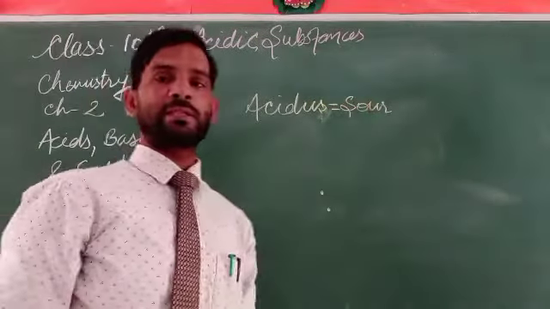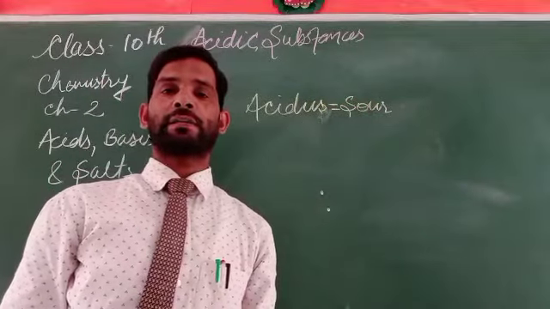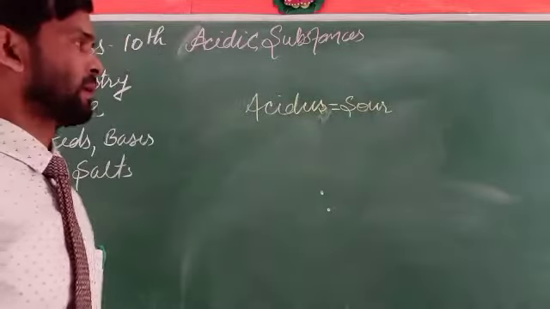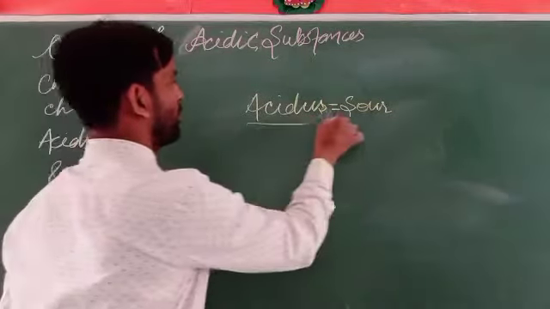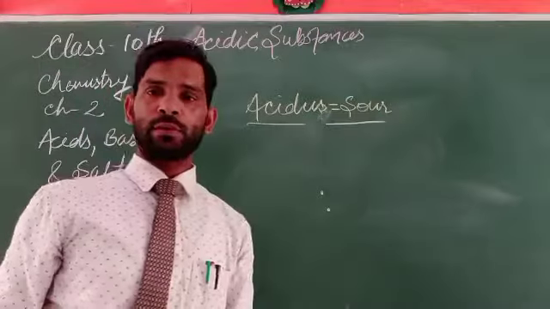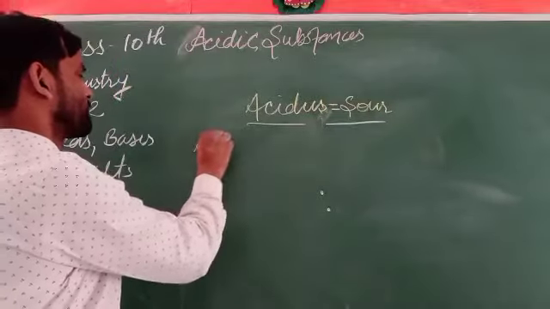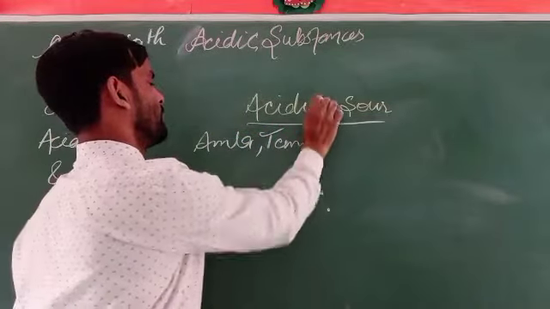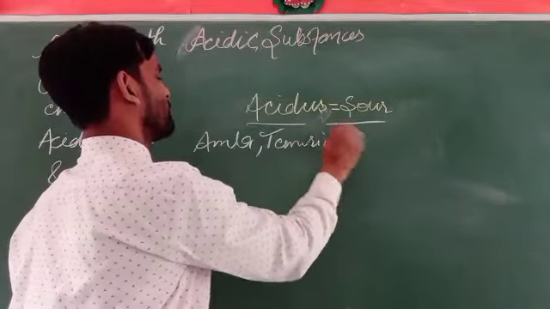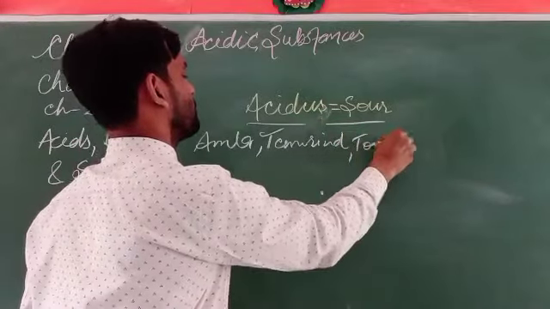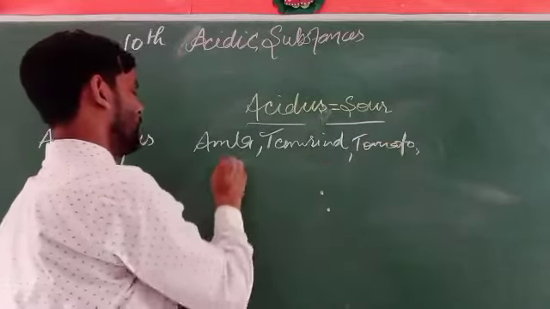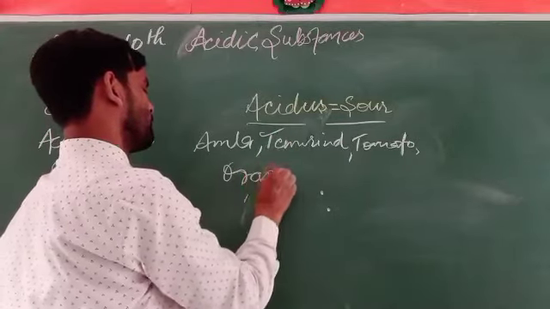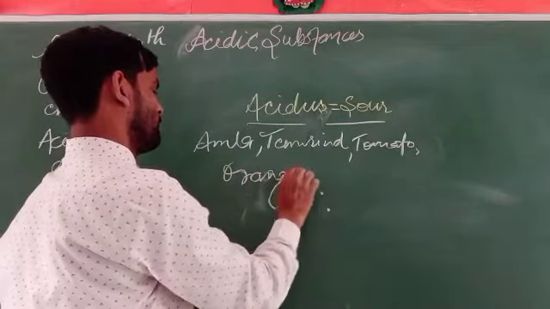So the substances that taste sour are said to be acidic substances, like most of the citrus fruits, like amla, tamarind, tomato, orange, lemon.